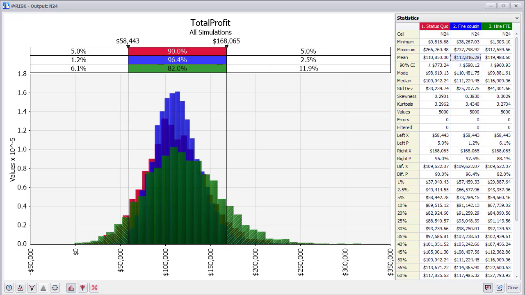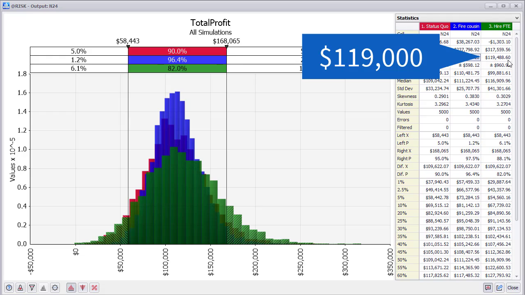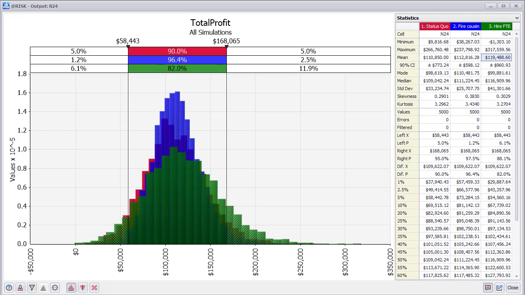$113,000. On the other hand, if he were to hire an additional worker, thus increasing his capacity, his expected profit would rise to $119,000. In other words, from an expected or mean point of view, he is better off with more or less capacity. He should make a decision.